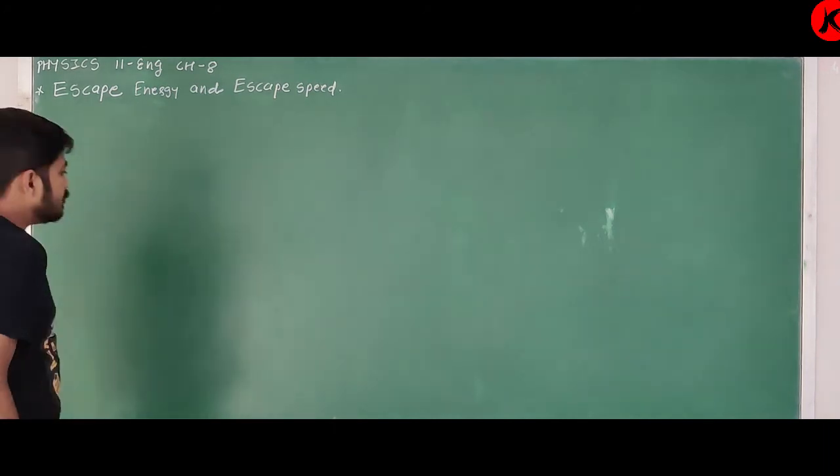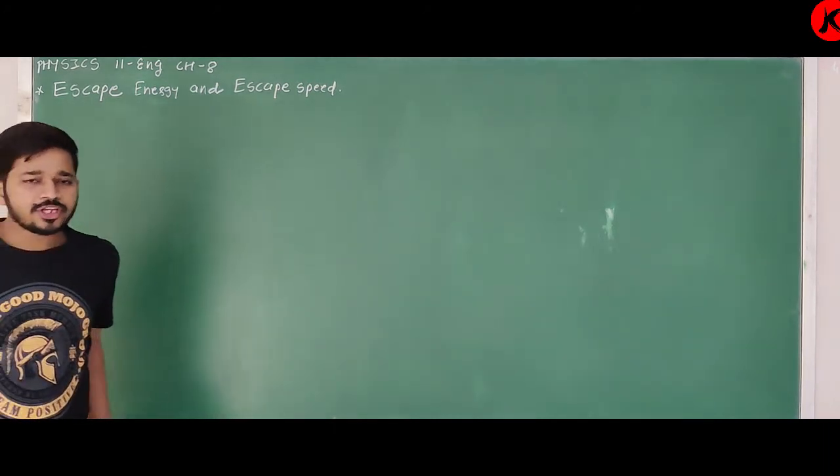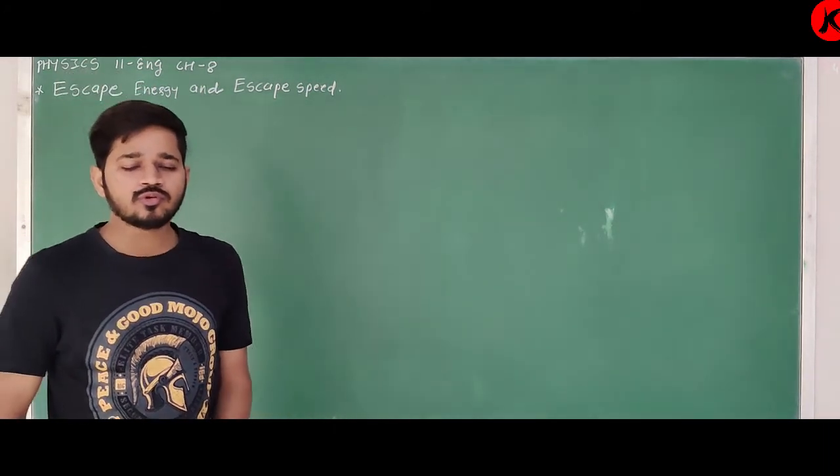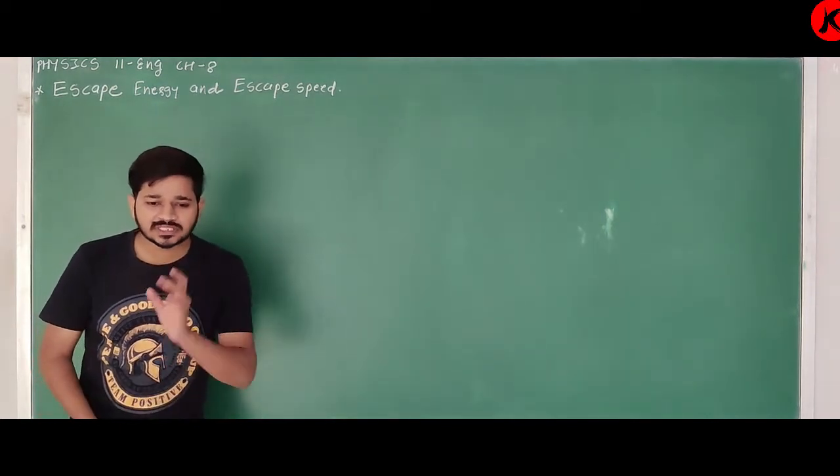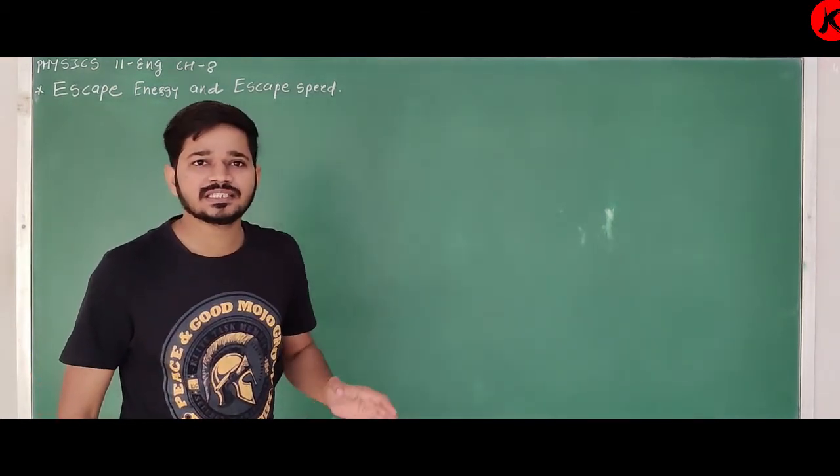Okay, see, what is the minimum amount of energy required to remove an object from the surface of Earth which is stationary?